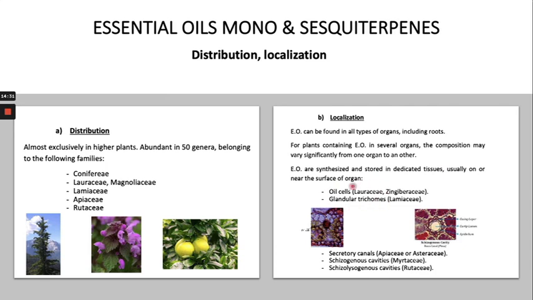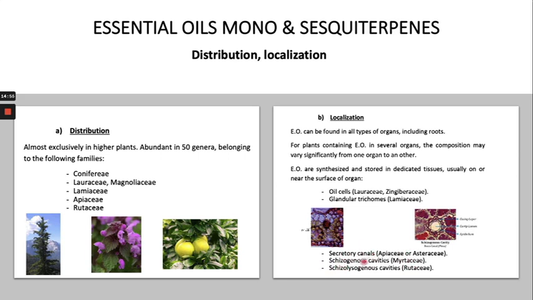In the case of the Lauraceae and Zingiberaceae families, oil cells contain the essential oil. In the Lamiaceae family, there are glandular trichomes, in Apiaceae there are secretory cells, and in the case of the Asteraceae family, there are pseudogenous cavities.